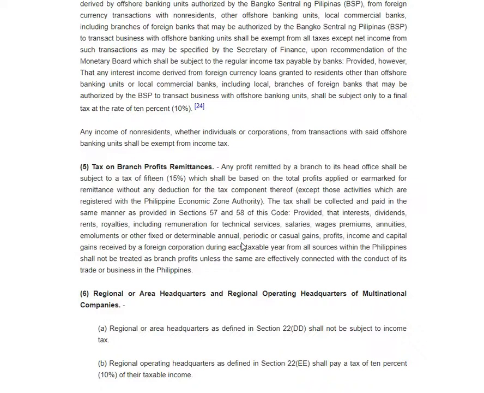So this branch in the Philippines would remit to its head office, say for example in Norway, where you can see the Aurora Borealis. So if that branch here, the resident foreign corporation, remits that to its head office in Norway, it would be taxed because that money would be sent somewhere else.